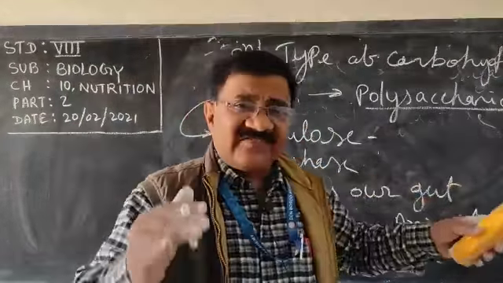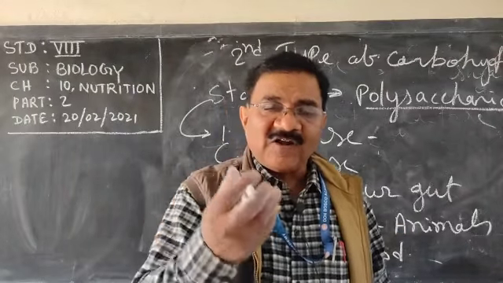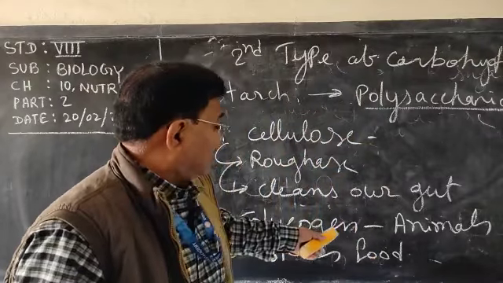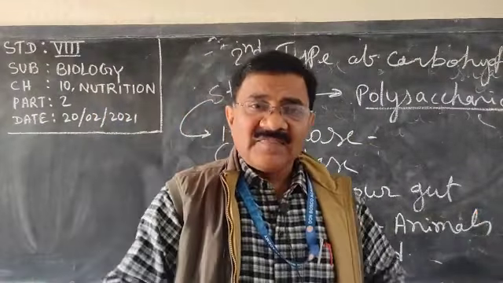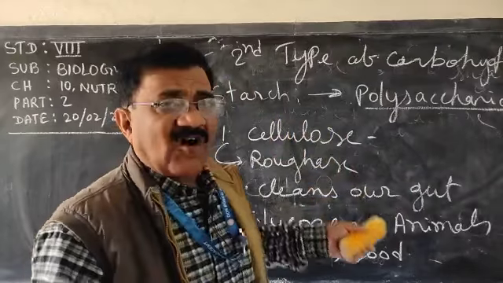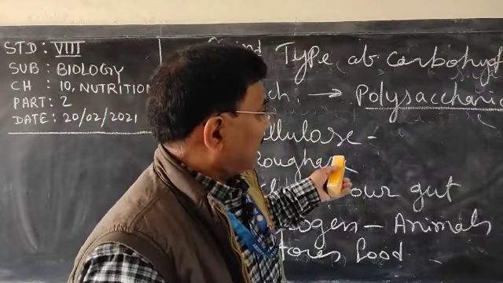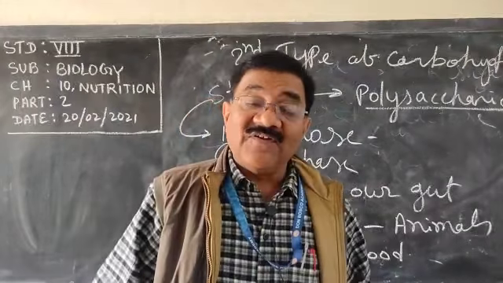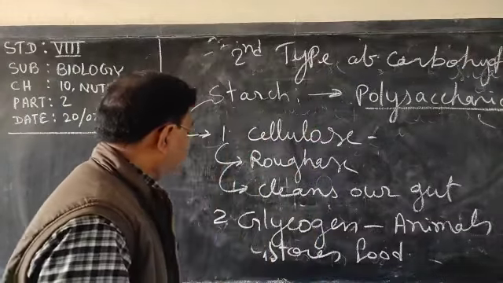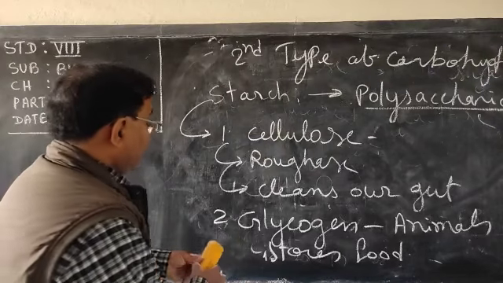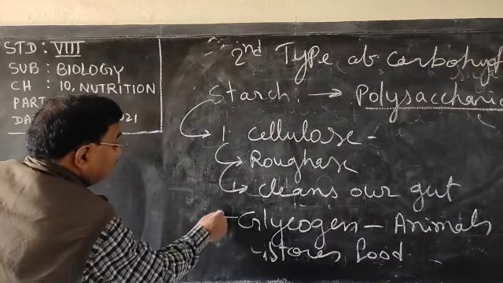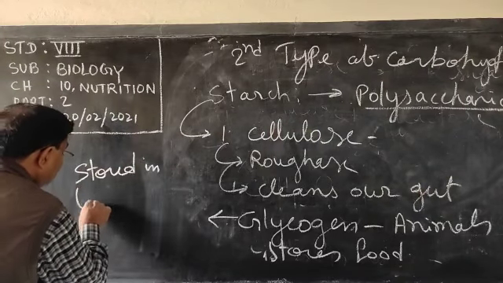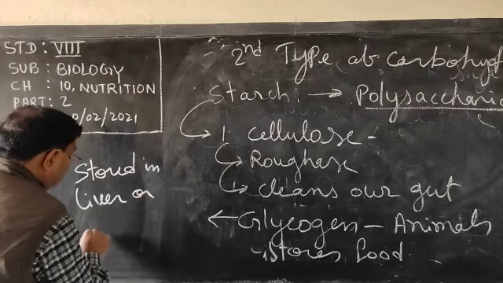Plants store starch in their storage organs; the potato which you eat is starch. Animals store this carbohydrate in the form of glycogen. And where is this glycogen stored? Stored in the muscle or in the liver.